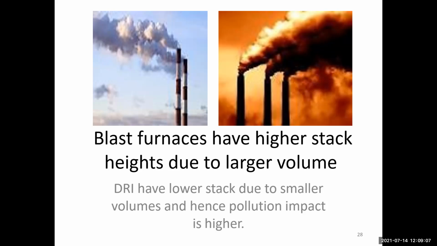Can anyone define it? The stack has only one function: to disperse flue gas into the atmosphere.